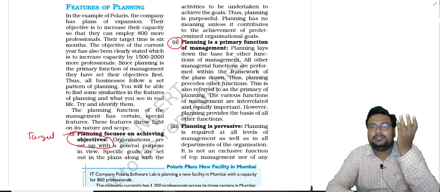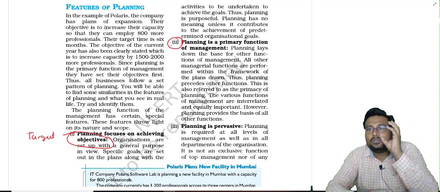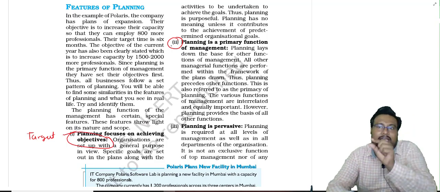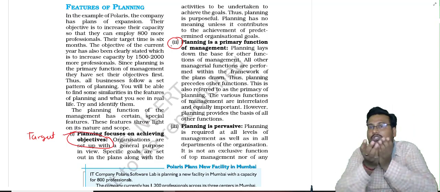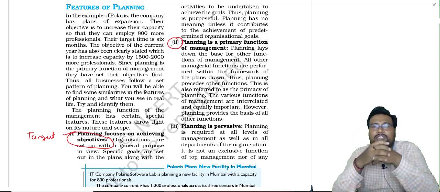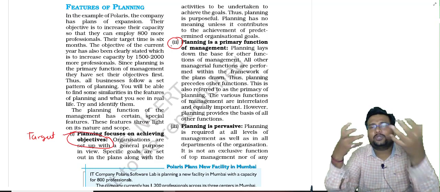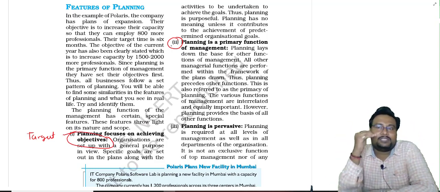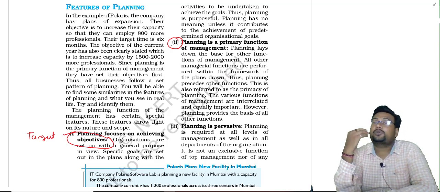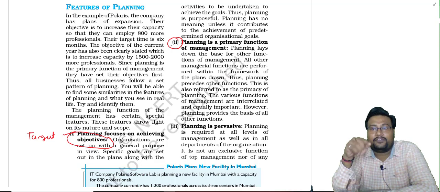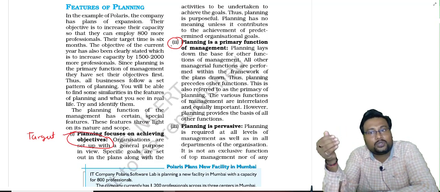We have to think in advance how we can do the work in a perfect manner. After that, we have to collect the resources, we have to recruit the employees, we have to provide direction, and we will measure the actual performance. Getting my point? So what is management? Management is a process of planning, organizing, staffing, directing and controlling.